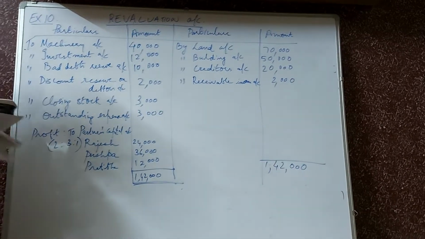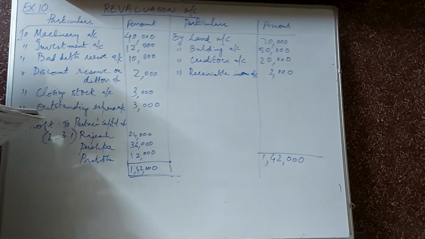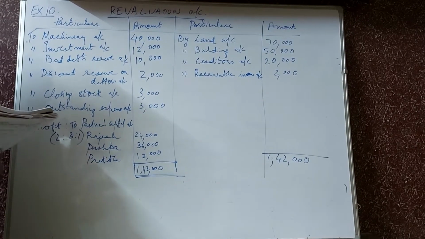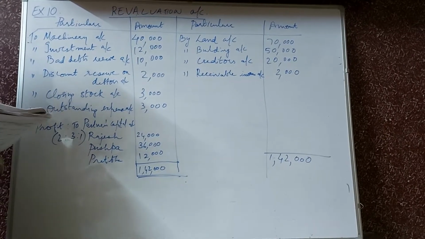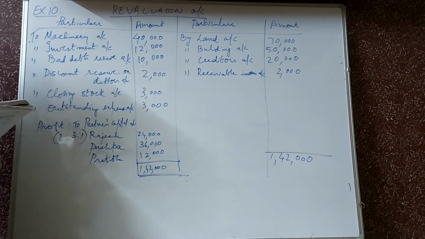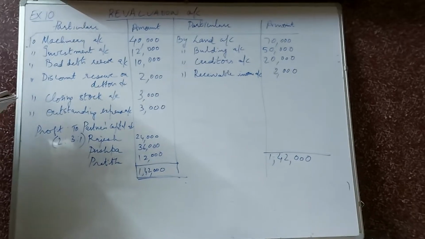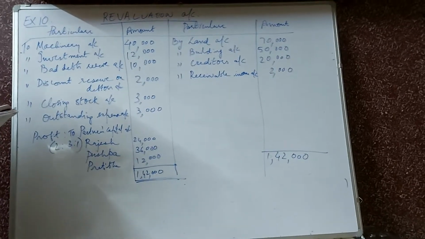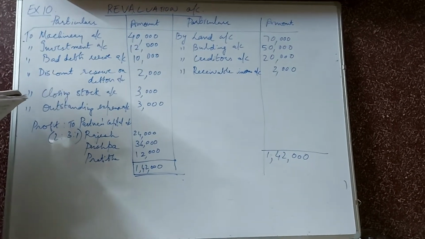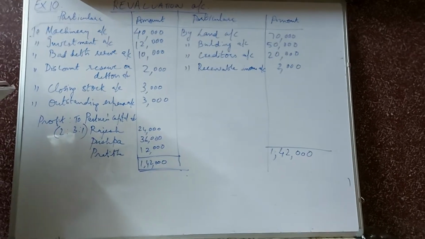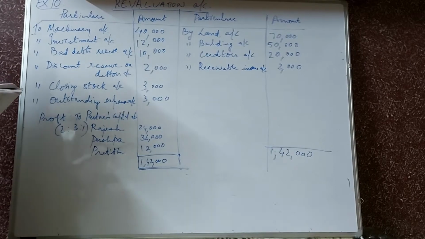After learning the illustrations, today let us do the first exercise in preparation of the revaluation account based on the journal entry. So we are starting with the 10th exercise. In the 10th one, Rajesh, Pushpa and Pratibha are the partners of Srinathji Traders. Their profit and loss sharing ratio is 2:3:1.